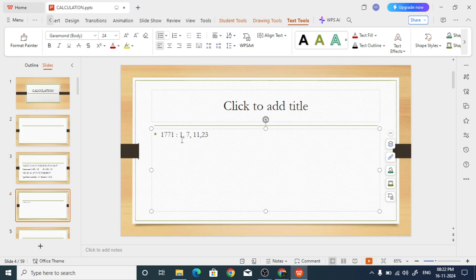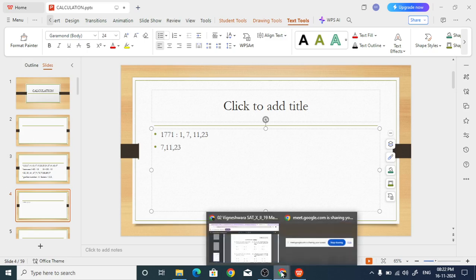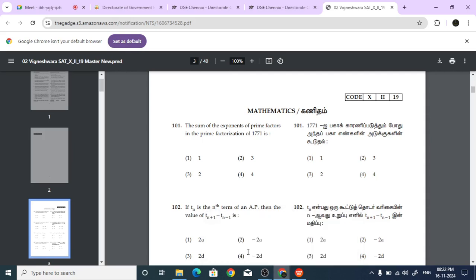But are all of these prime numbers? Is 1 a prime number? No, 1 is not a prime number. So among these, what are the prime numbers? 7 is a prime number, 11 is a prime number, 23 is a prime number. What is the question asked? The sum of the exponents of prime factors in the prime factorization of 1771.